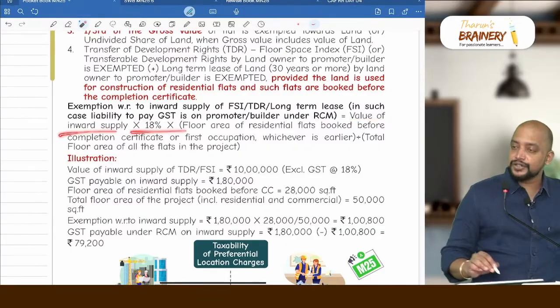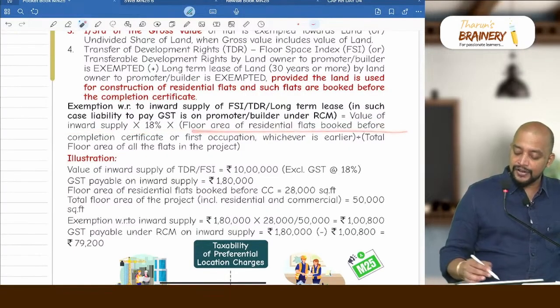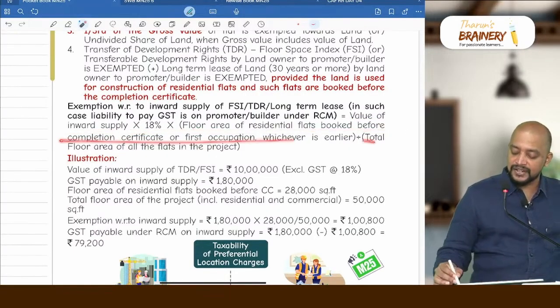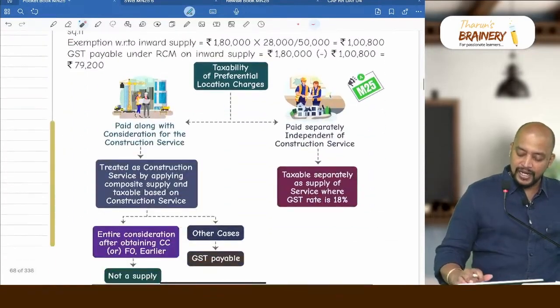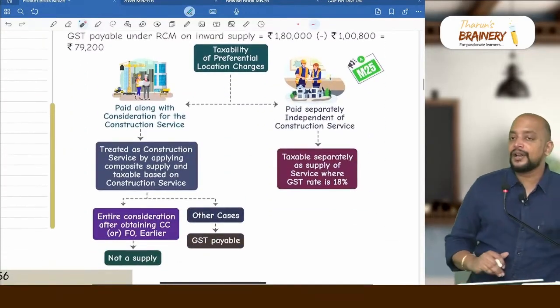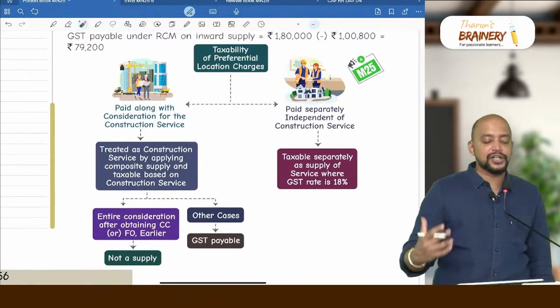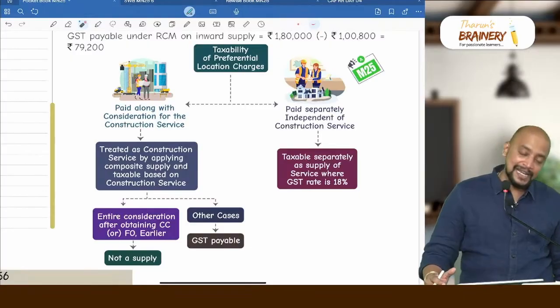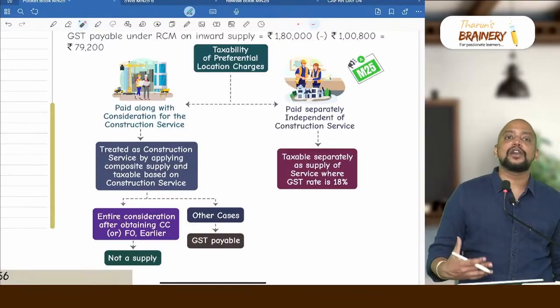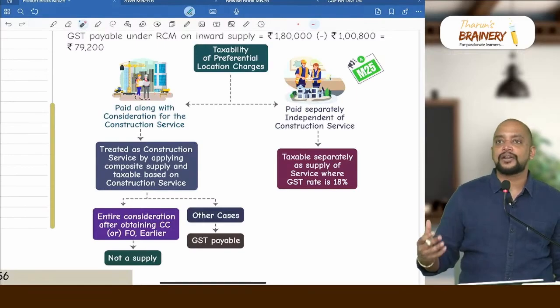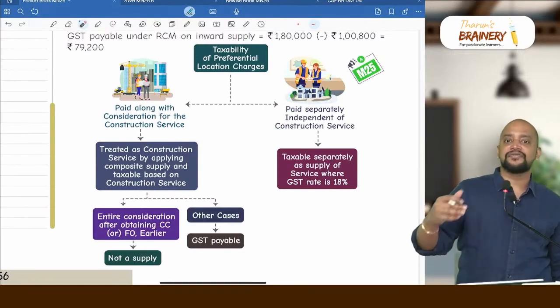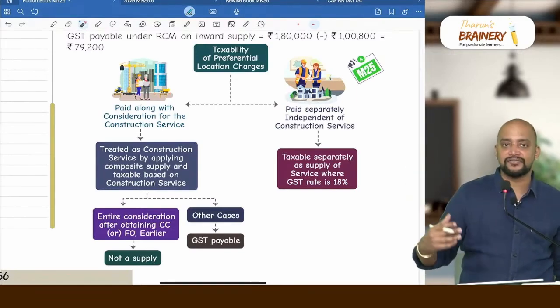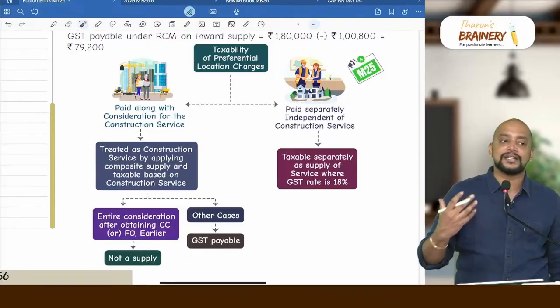Value of inward supply into 18% into floor area of residential flats booked before completion certificate divided by total floor area. Then there is one amendment related to taxability of preferential location charges. Preferential location charges are some extra amount which will be collected by the builder in case they are allotting the flats which are east facing flats, north facing flats, flats on the first floor or beach view facing flats. Like that they will be collecting some extra charges.